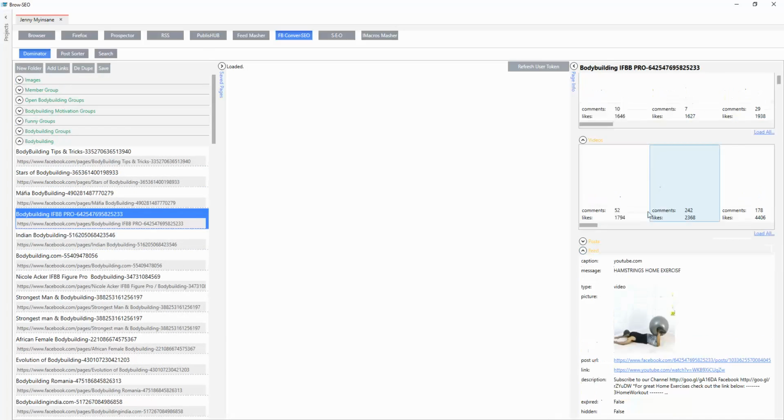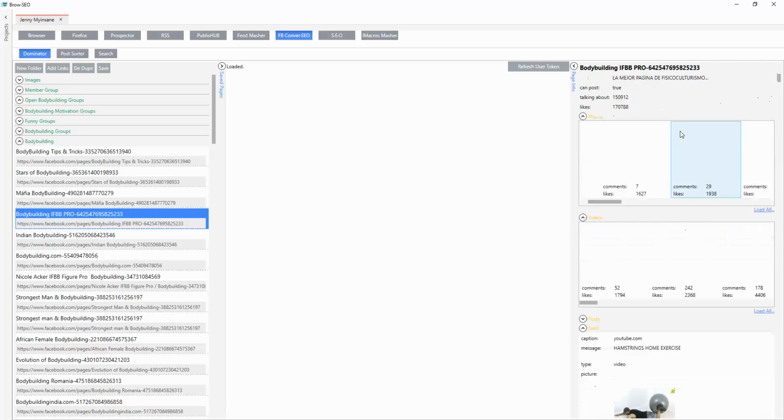So things have sort of frozen up over here. My internet connection's a little bit slow. So it's not actually BrowserSEO freezing up here. It's just downloading all these images and screenshots for all of these things. So it's just taking a little bit of time for it all to load up. So while that's doing that, let's drill down a little bit more into this content here.